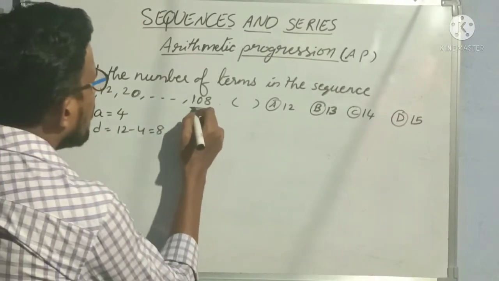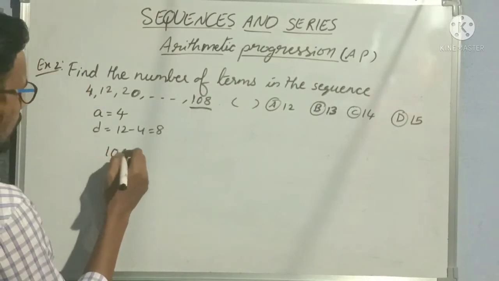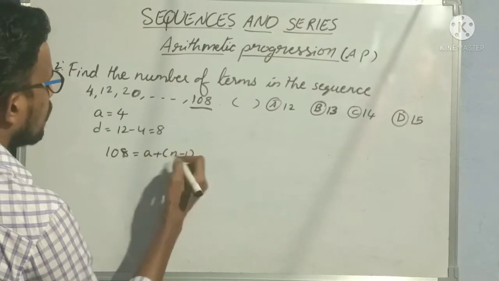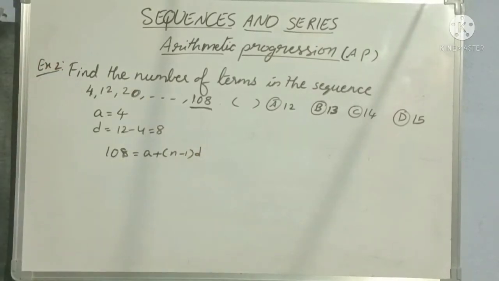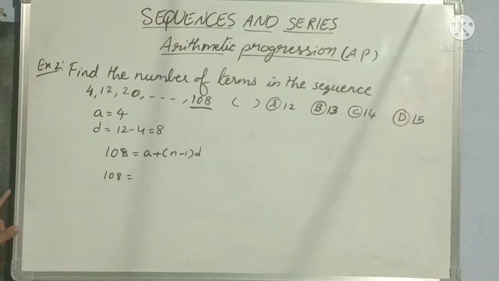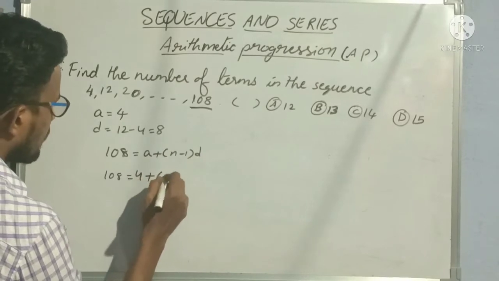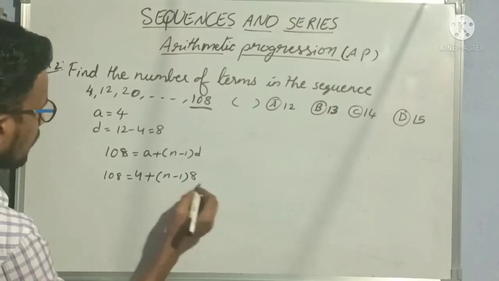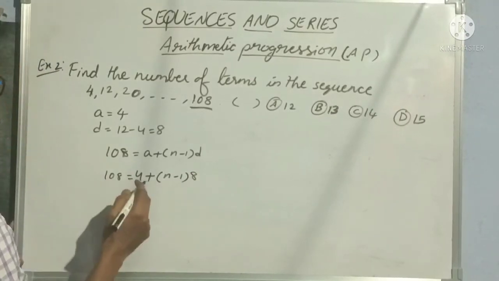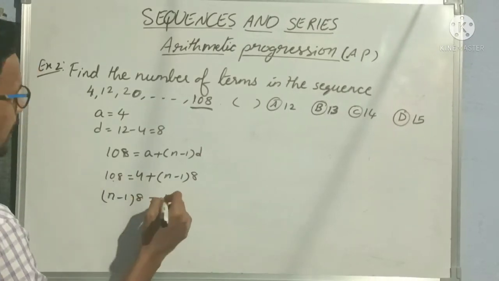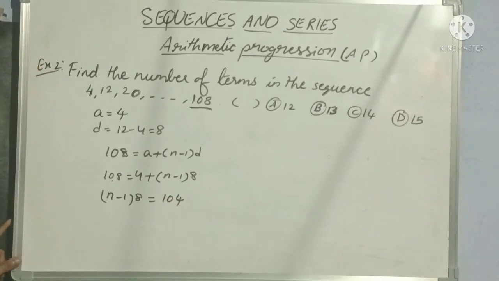And we want the number of terms where the last term is 108, so 108 is equal to A plus, we don't know the number of terms, so n minus 1 into D, right? So 108 is equal to A value is 4 plus n minus 1 into D value is 8, right? So if we take 4 to this side, then n minus 1 into 8 is equal to 108 minus 4 is 104, right?